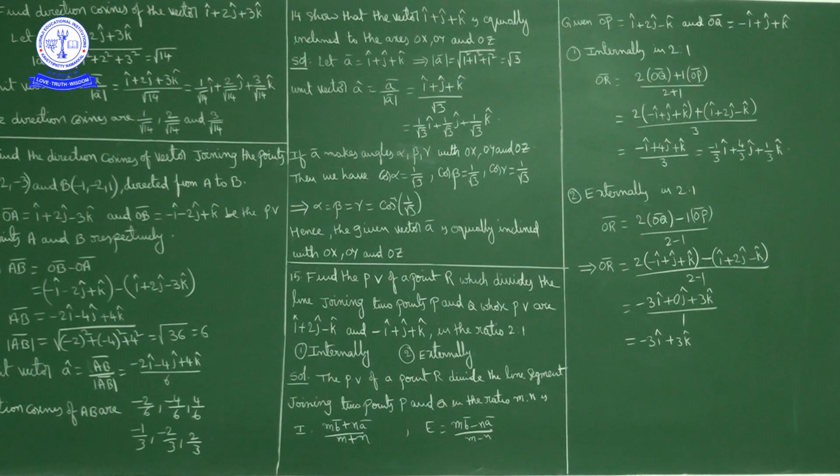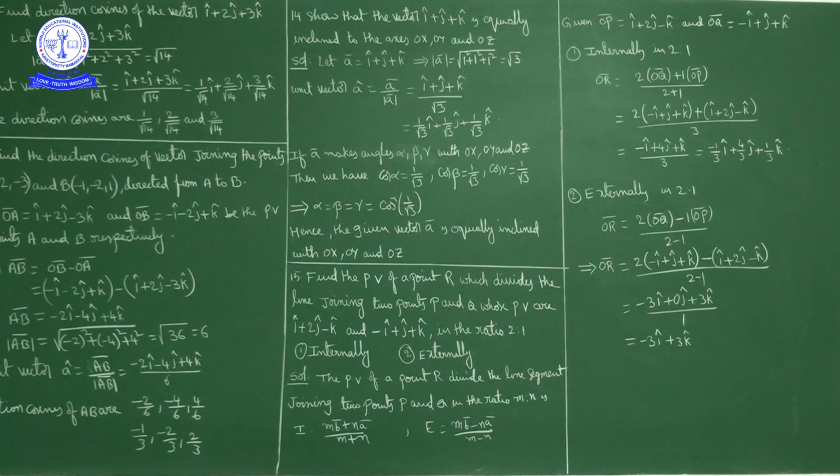By internal division in 2:1 ratio, OR bar is equal to 2 times OQ bar plus 1 time OP bar upon 2 plus 1. So after simplification, the position vector of point R, OR bar, is equal to minus 1 by 3 i cap plus 4 by 3 j cap plus 1 by 3 k cap.